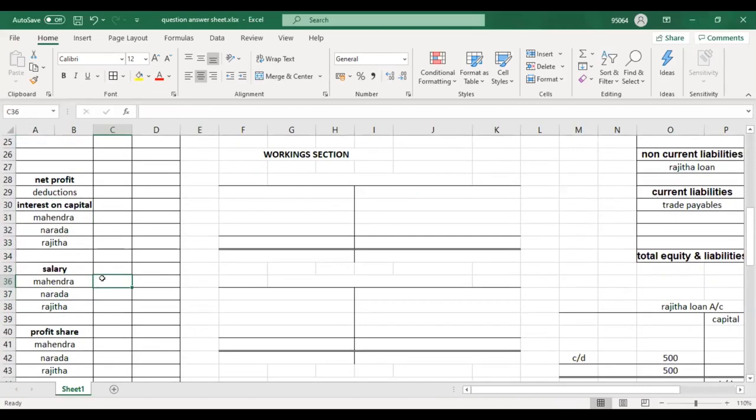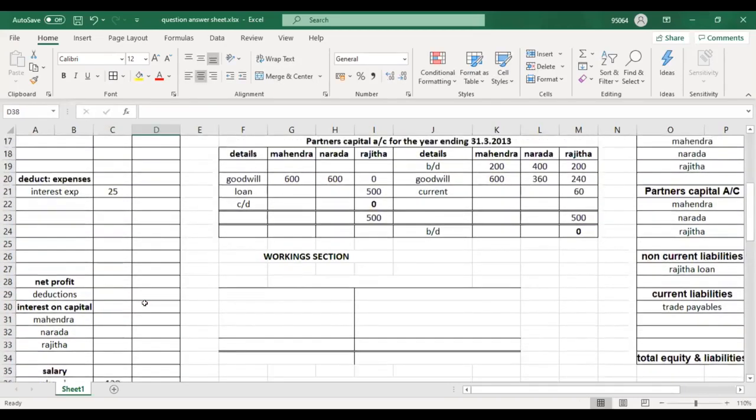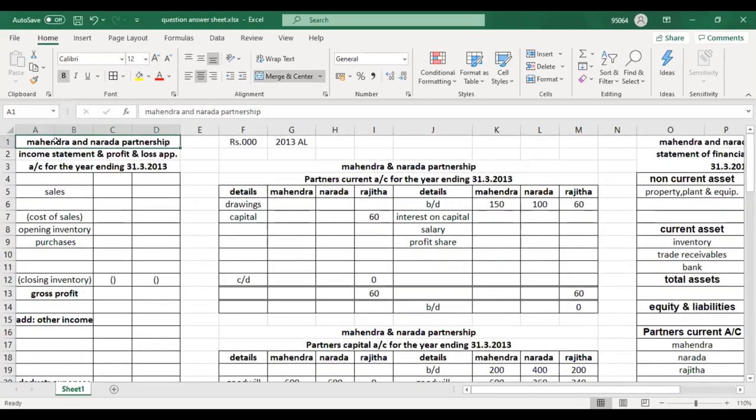Mahendra has 120, and then 120. Will Rajita have any salary? No, 0. So you should write the names of the partners. If you check the heading of the income statement, it is Mahendra and Narada partnership only. Why haven't I included Rajita's name? Because he retired at the beginning. He is not a partner anymore. So you should write Mahendra and Narada partnership, income statement and profit and loss appropriation account for the year ending 31/3/13.